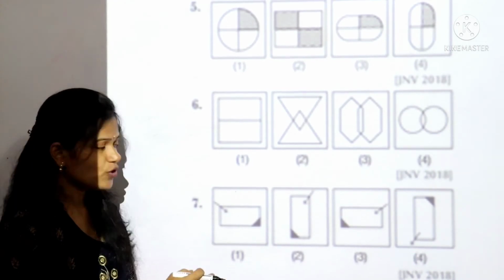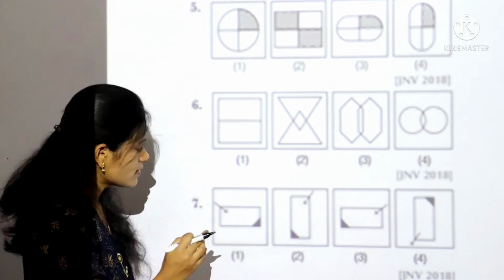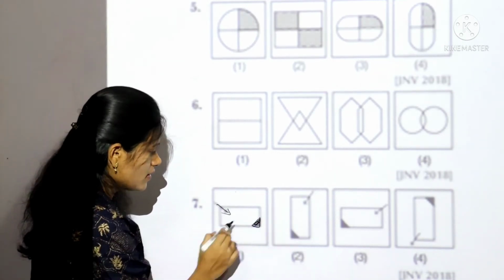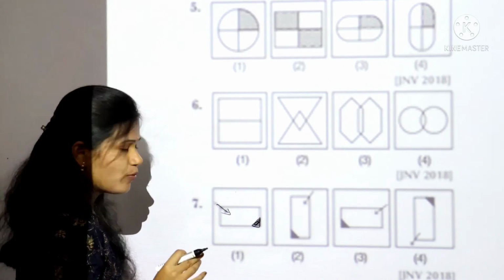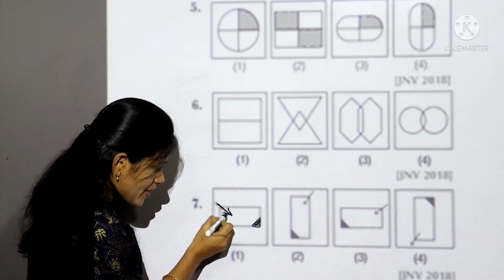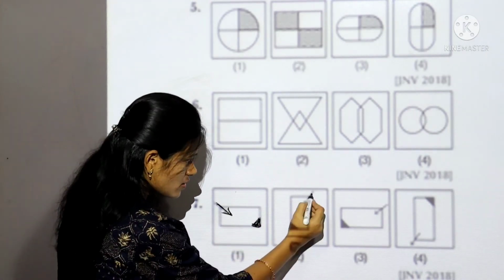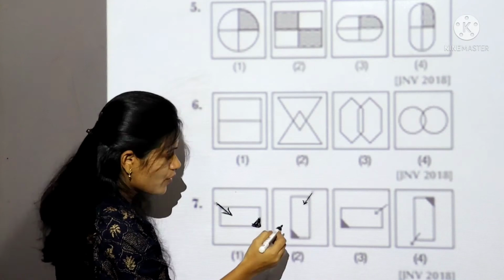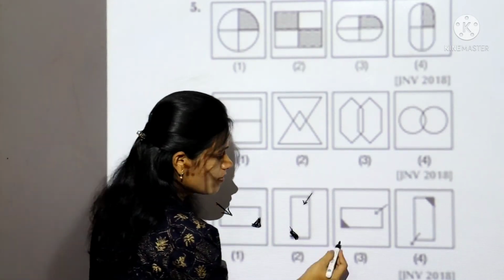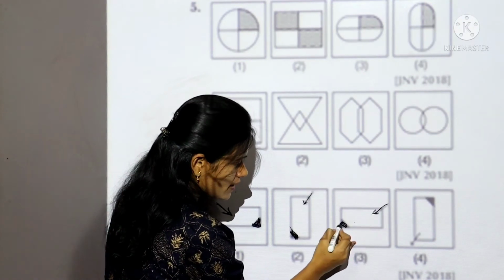Let's take seventh question. First you observe all the boxes carefully. All the boxes are having one arrow and shaded portion. See here. Now see their pointing point. See here in this first box, this arrow is pointing towards shaded portion. In second also, this arrow is pointing towards shaded portion. See third box, here this is an arrow mark which is pointing towards shaded portion.